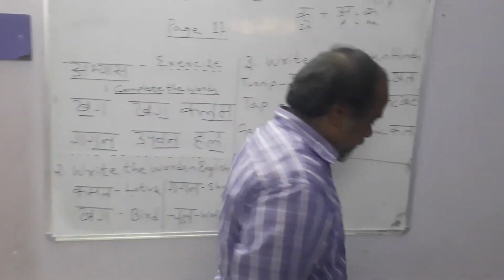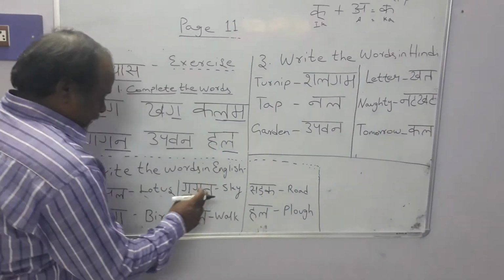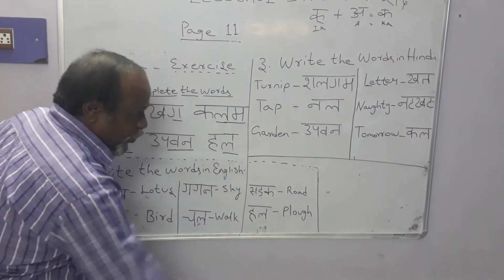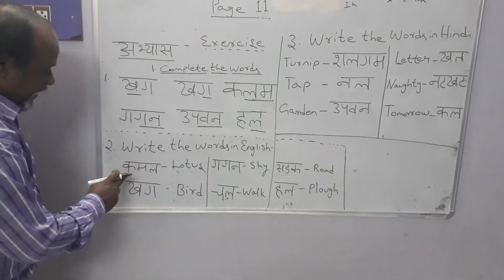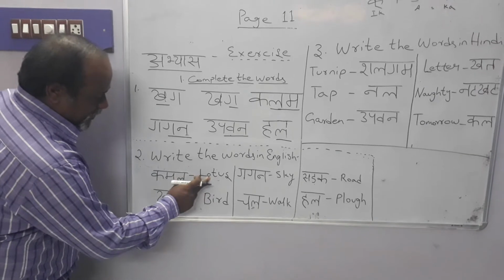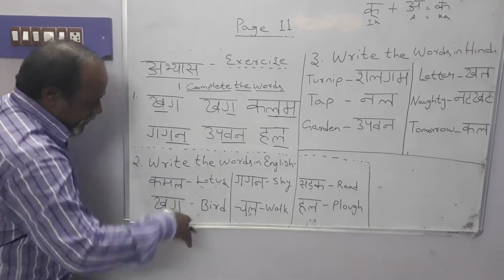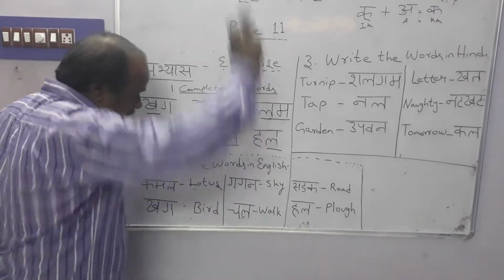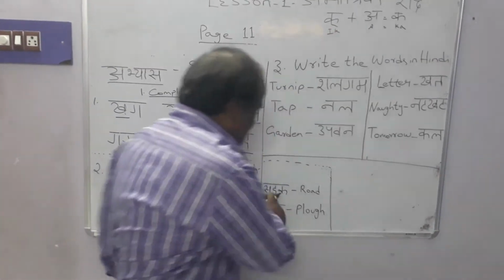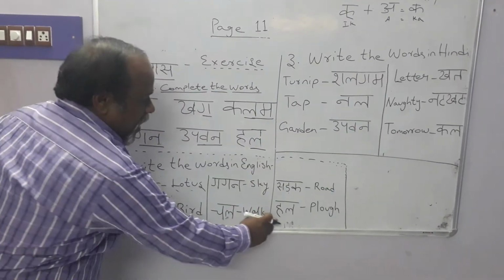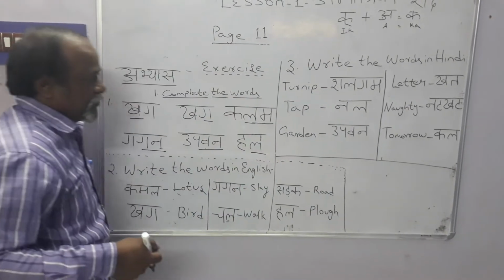Chal, walk. Sadak, road. Hal, again plow. So once again, Kamal means lotus. Kag means bird, Gagan sky, Chal walk, Sadak road, Hal plow.